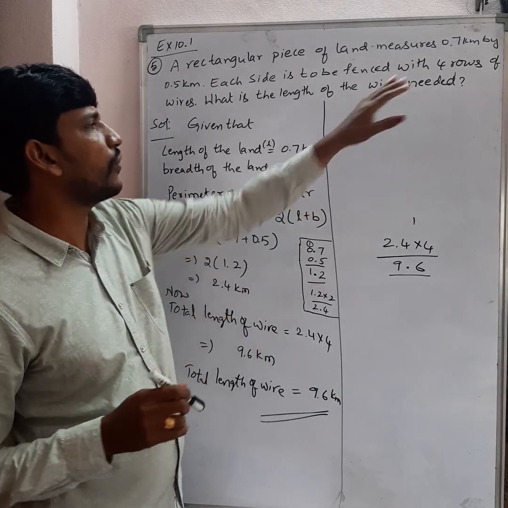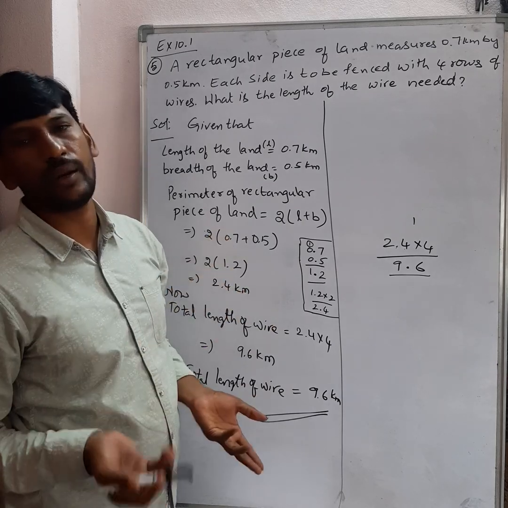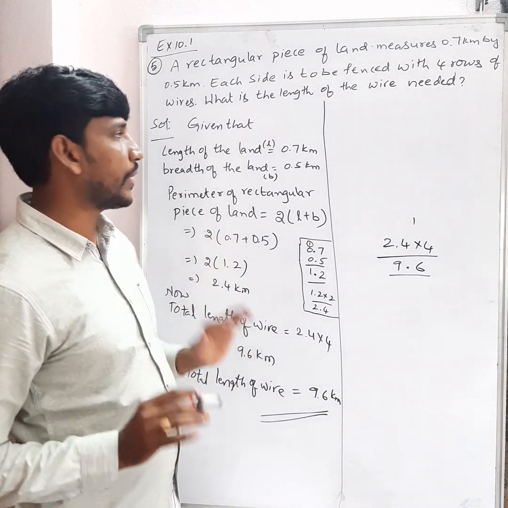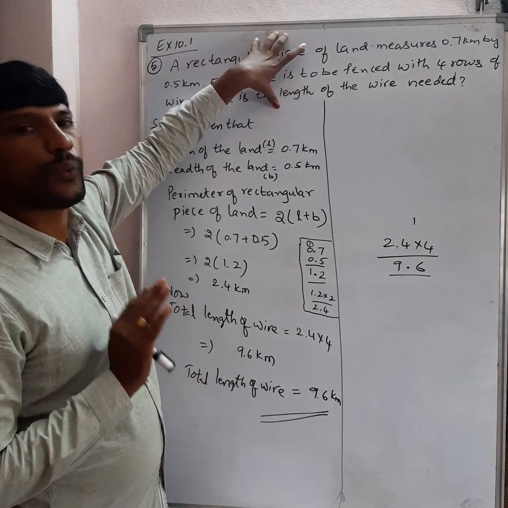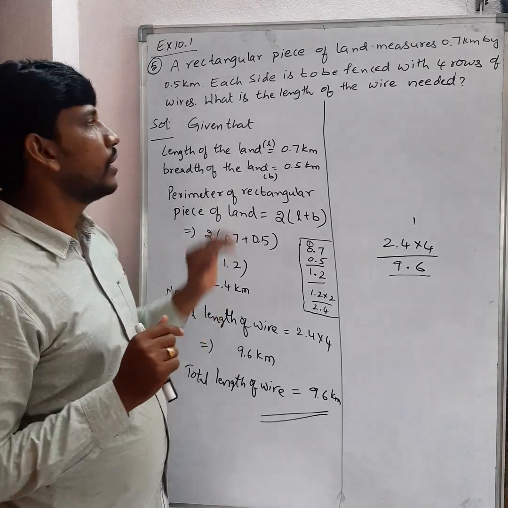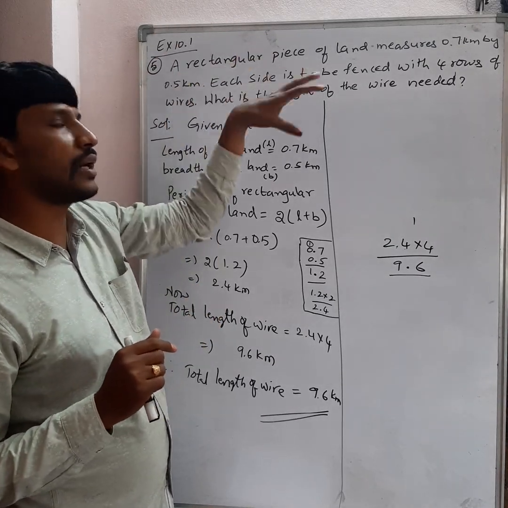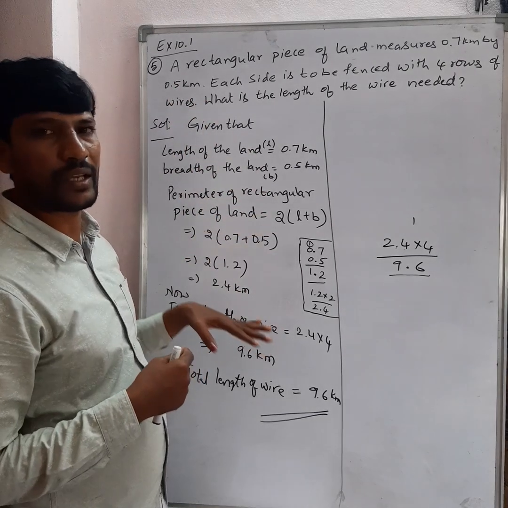Suppose here they given 4 rows are there. If it is 10 rows are there, just multiply with perimeter into number of rows. That is 10 rows. I hope you understood that. Try to understand the question. What they given, what we are going to find out. That is required first of all. Try to read the question once or twice or thrice to understand that. Then start the process. Clear, my dears?